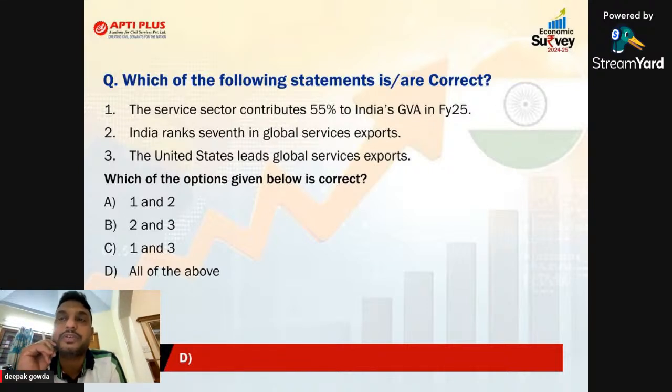The USA leads global service export, yes. Just now we know that. Okay, USA, UK, Germany, top 3. Okay, and India is the 7th one. So we'll move to the next chapter, sir.